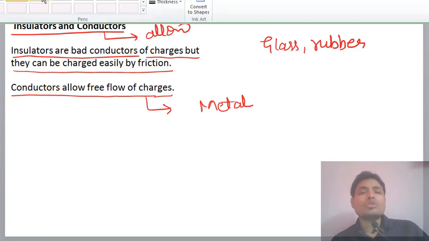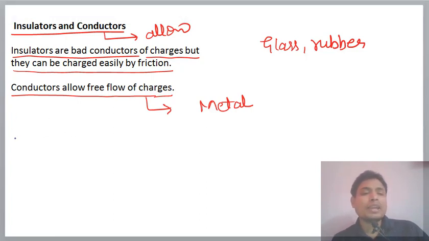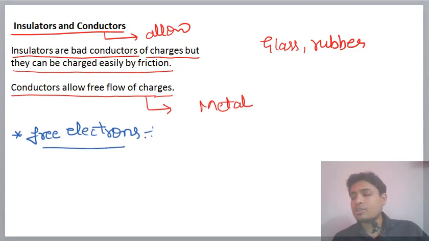One more thing I want to tell you: the main reason behind a material being an insulator or a conductor is free electrons. A material in which there are lots of free electrons will be a conductor, and a material which has fewer free electrons will be an insulator.